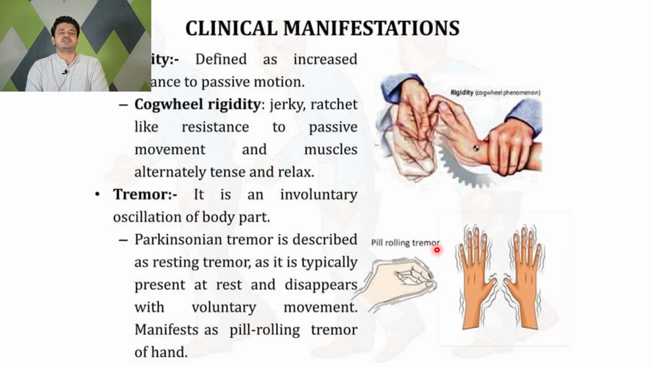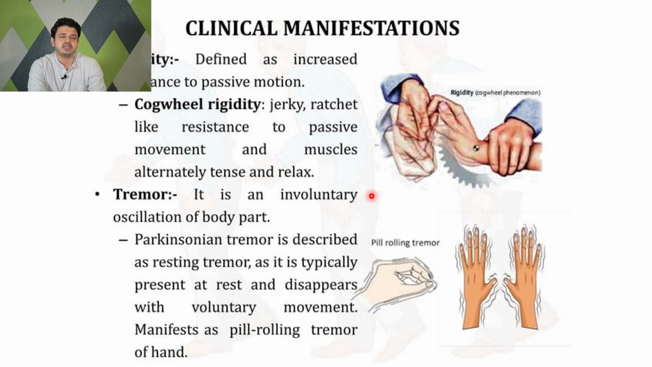Now, clinical features. Rigidity is one of the clinical features. It is defined as resistance to passive motion. But in Parkinson's, you usually get cogwheel rigidity, that is a jerky, ratchet-like resistance to passive movement, with muscle alternately tensing and relaxing. You can see in the image this cogwheel. Like a cogwheel, you get intermittent relaxation and contraction of the muscle along with increased resistance. That is what is called cogwheel rigidity, and it is classical of Parkinson's.